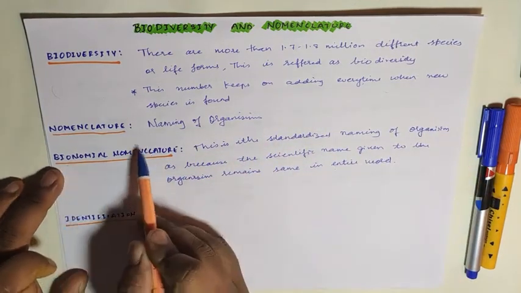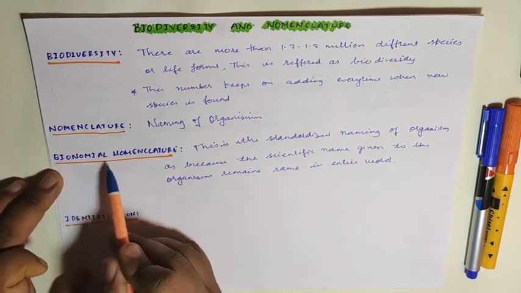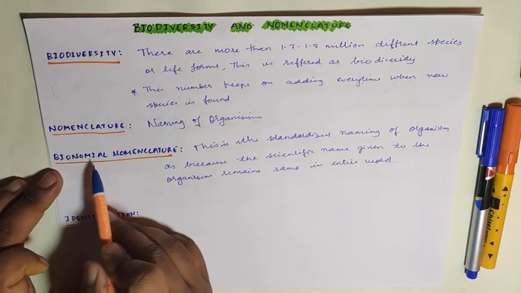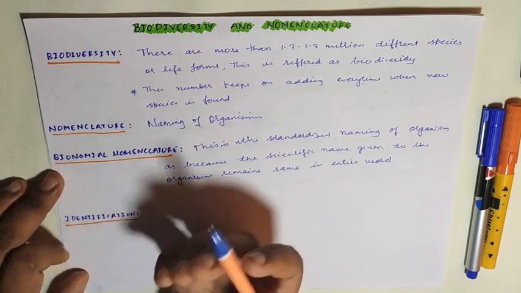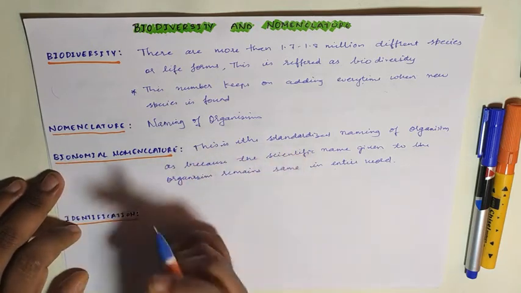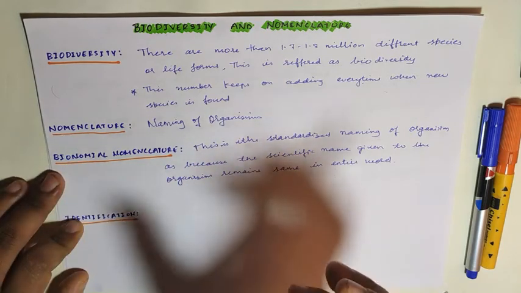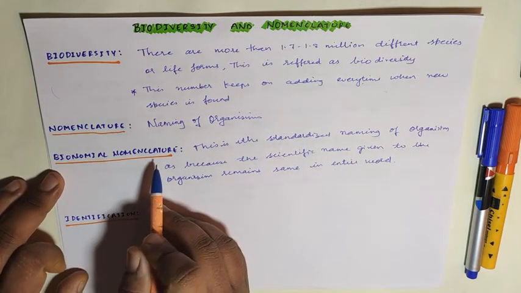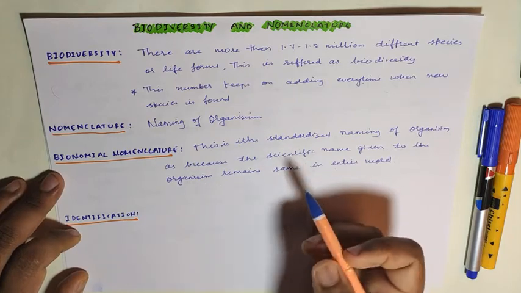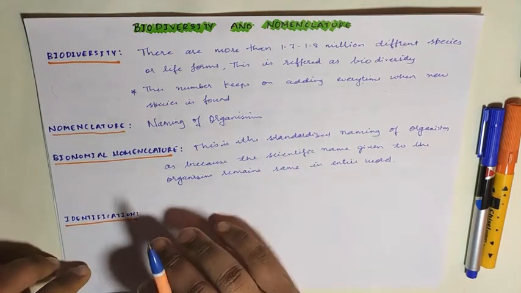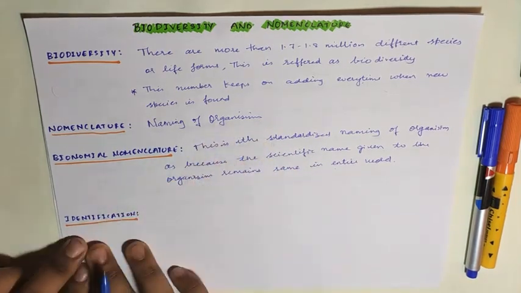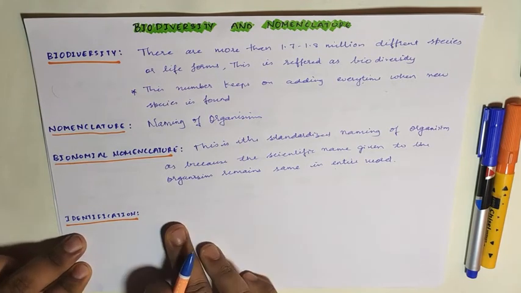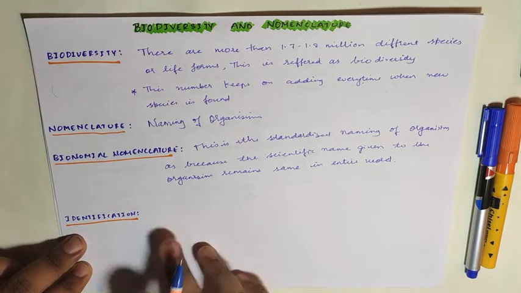Now what is nomenclature? We know it is naming. Now what do you mean by binomial here? Binomial means bi refers to two, nomial refers to names. So when two names are given to a single organism, that is called binomial nomenclature. I will be explaining why two names. Okay, and what is the procedure here? The first procedure is identification. Identification means we are trying to understand the